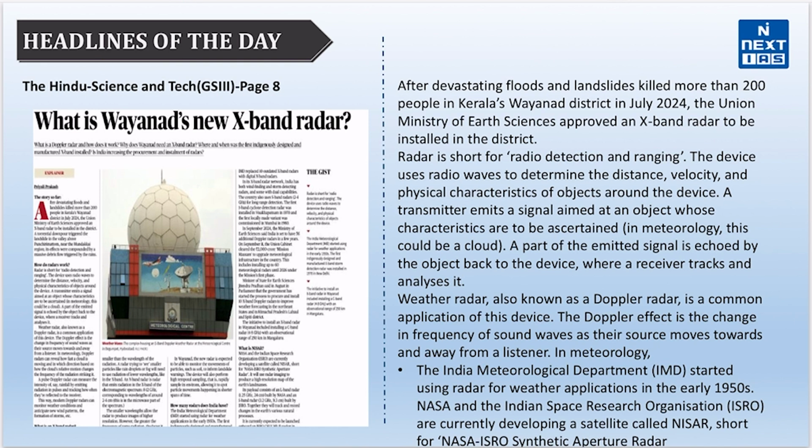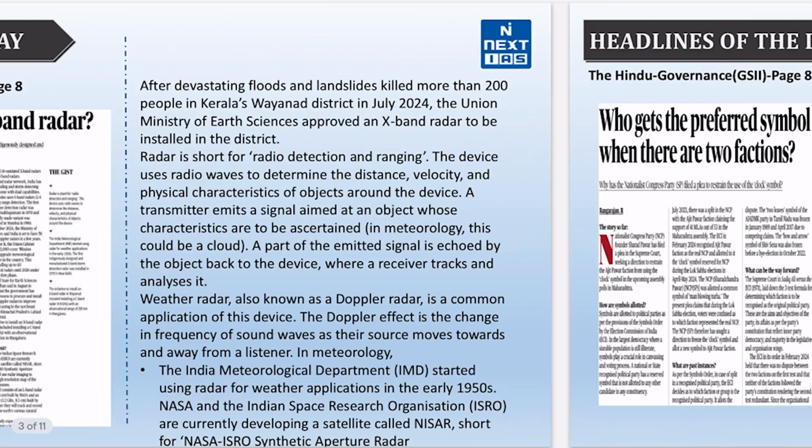India's meteorological radar network includes both X-band and S-band radars, with the latter used for long-range detection. The Indian Meteorological Department began using radar for weather applications in the 1950s, and there are plans to install 56 additional Doppler radars by 2026 under the Mission Mausam initiative, which aims to upgrade meteorological infrastructure. Additionally, NASA and ISRO are also developing the NISAR satellite, which is equipped with L-band and S-band radar to produce high-resolution maps of Earth's land masses and track environmental changes. It is expected to launch in 2025.